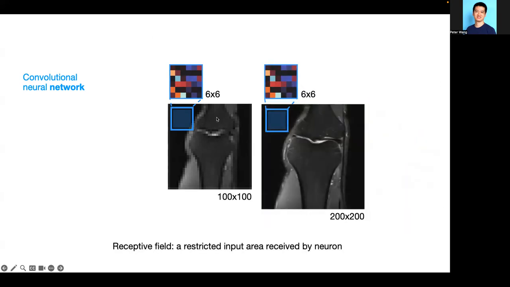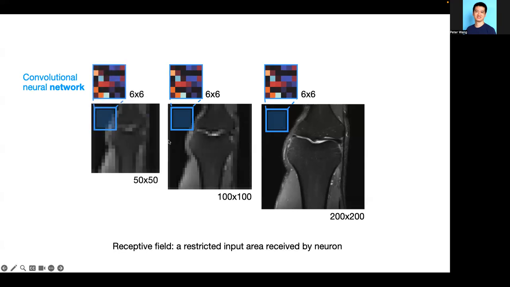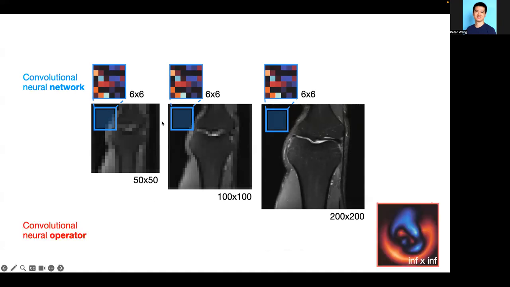However, when the image resolution increases, for example from 100 to 200, the kernel size stays the same, and the receptive field gets relatively smaller. And when the resolution of the image decreases, the receptive field gets relatively larger. The three receptive fields operate at different scales for different resolutions. This can cause problems for reconstruction.